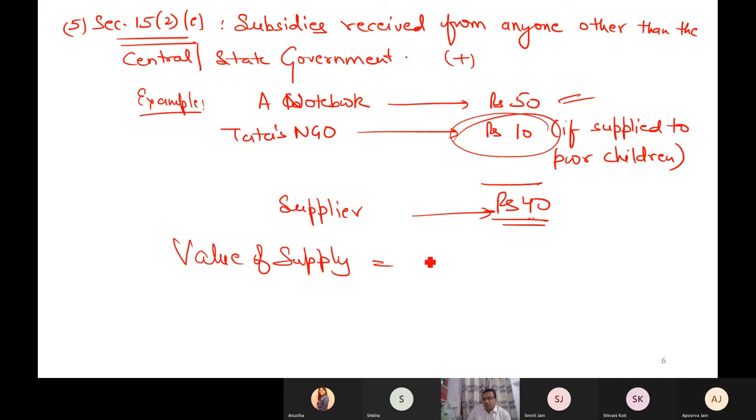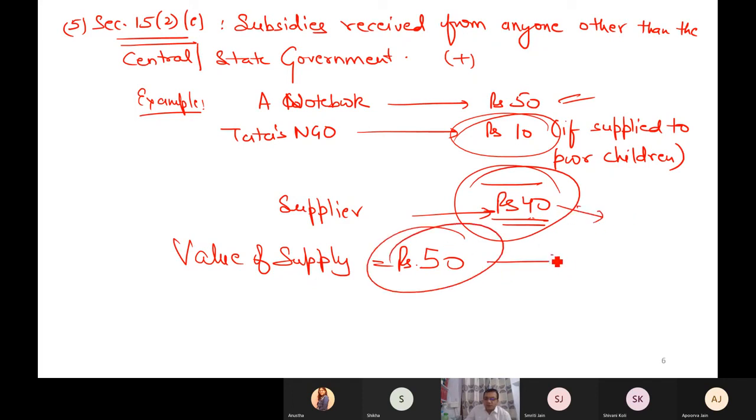The supplier has to pay the GST on rupees 50 also, because if the government gives you the subsidy, then it is treating every person equally. Had I shown the supply as 40, the government would have collected the GST on 40 rupees. Now the government will get the GST on 50 rupees.